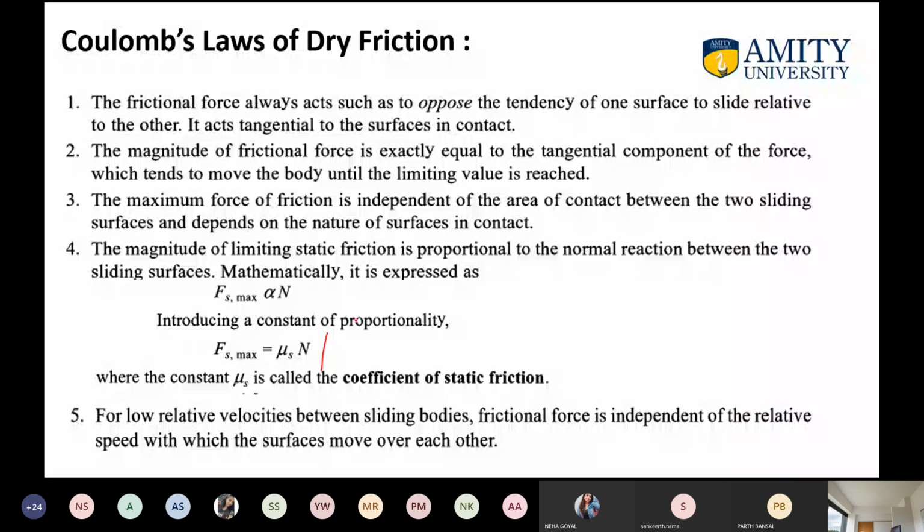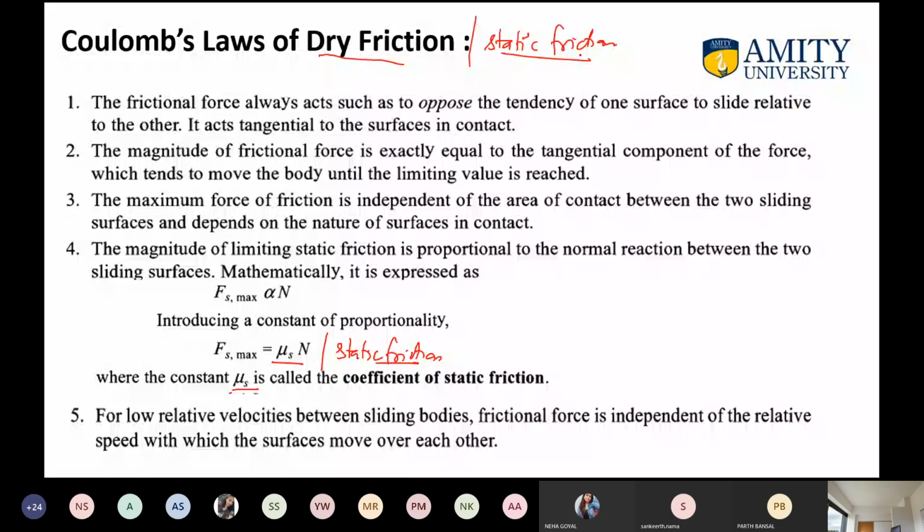Fs maximum is equal to mu s N, where mu s is the coefficient of static friction. This is Coulomb's law of dry friction for static friction, and similarly we have laws for kinetic or dynamic friction.